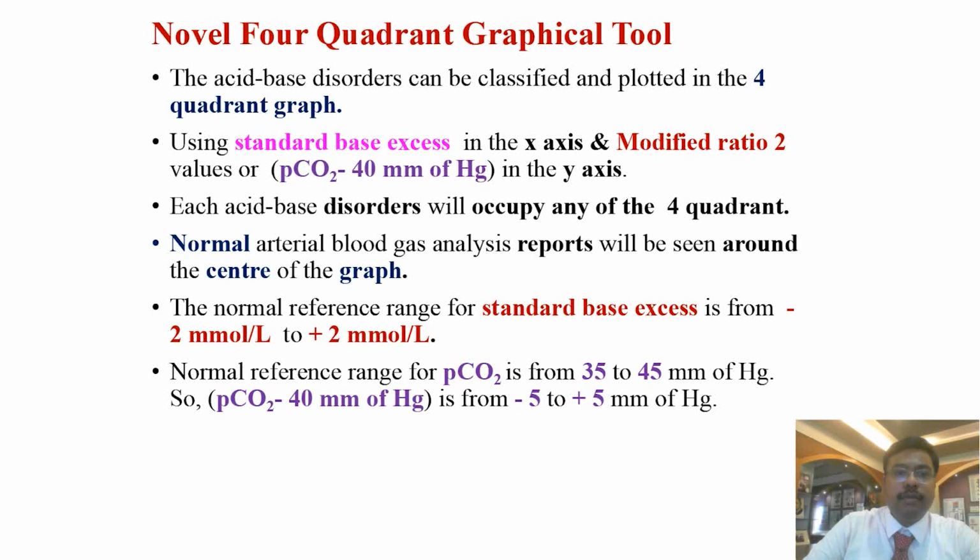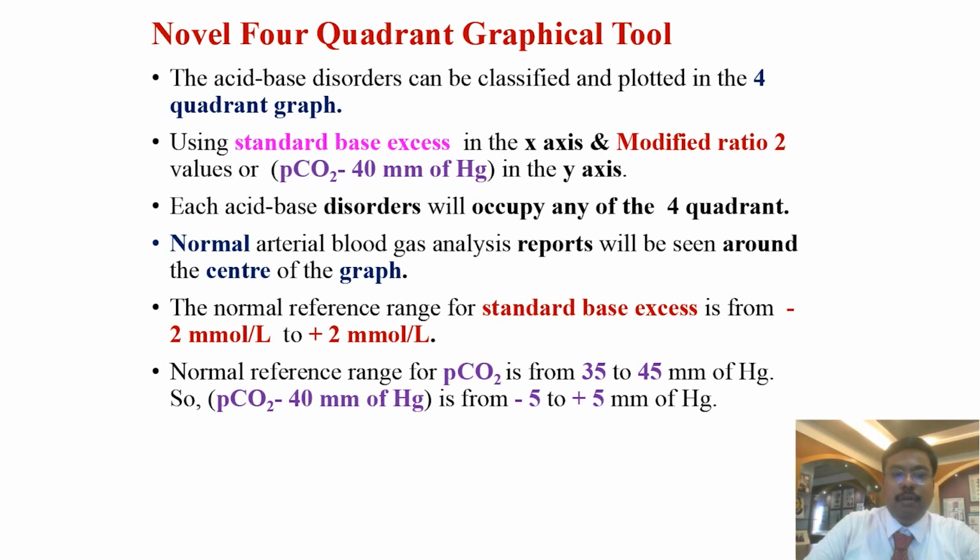So a novel 4-quadrant graphical tube is constructed using standard base excess on the x-axis and either modified ratio 2 or PCO2 minus 40 on the y-axis. Each acid-base disorder will occupy one of the 4 quadrants. The normal report will be seen around the center of the graph.